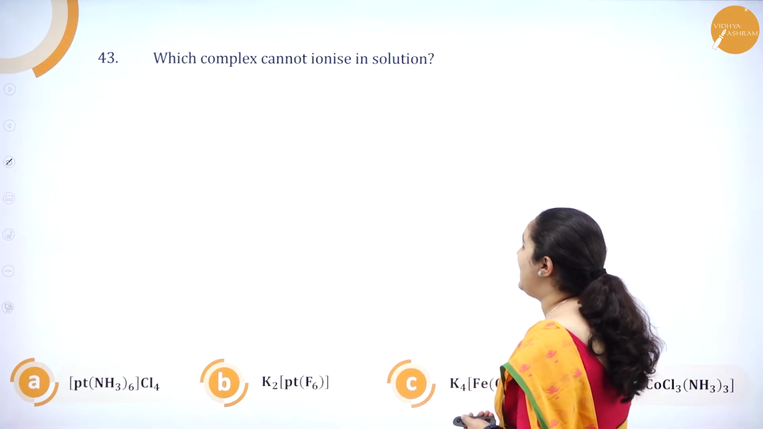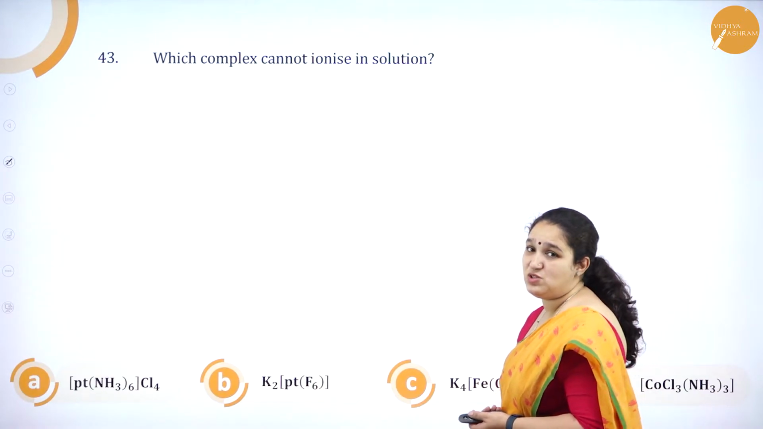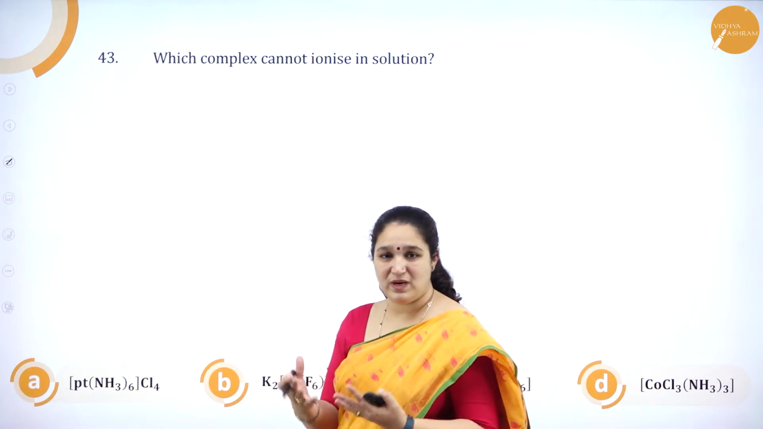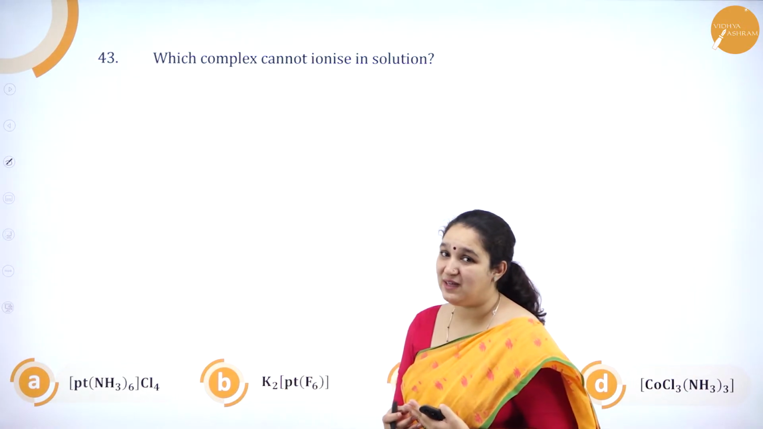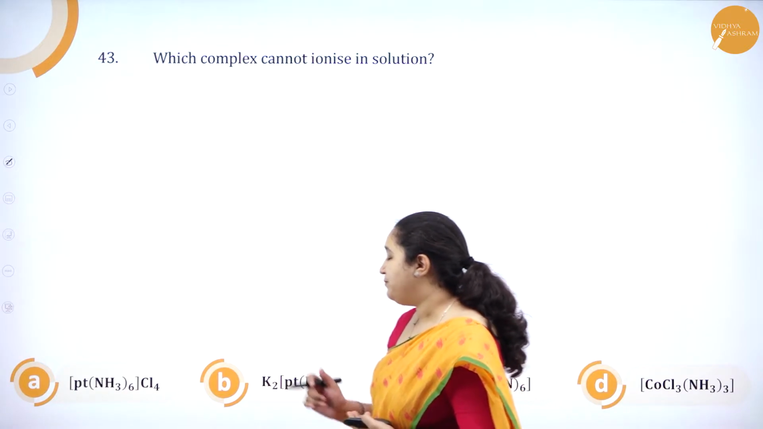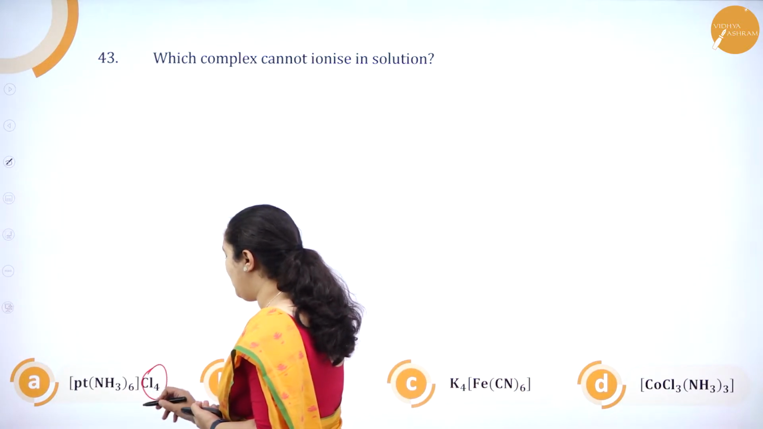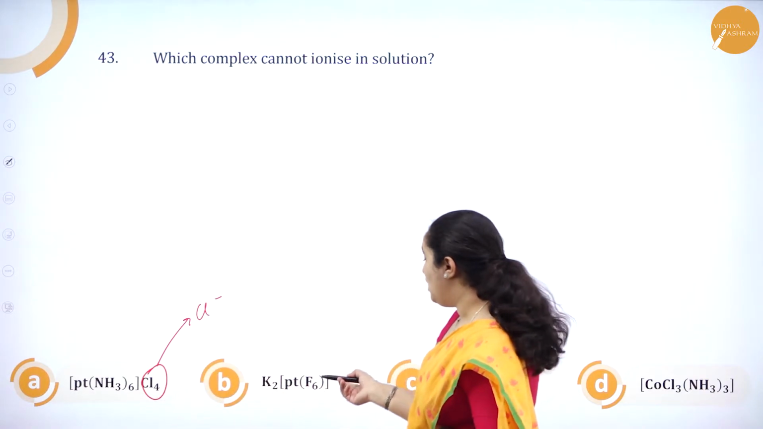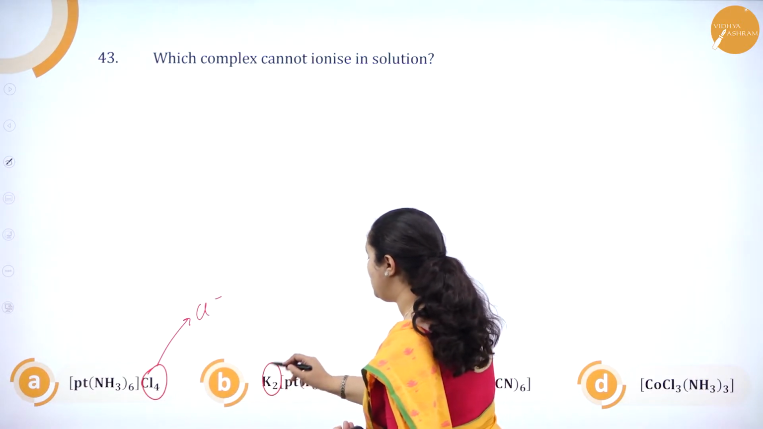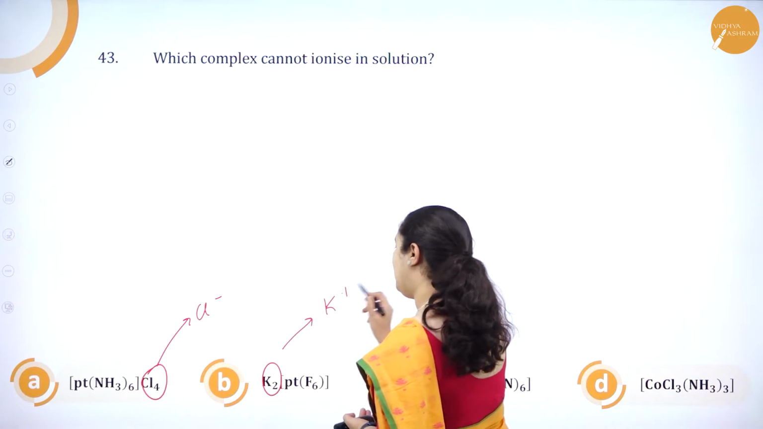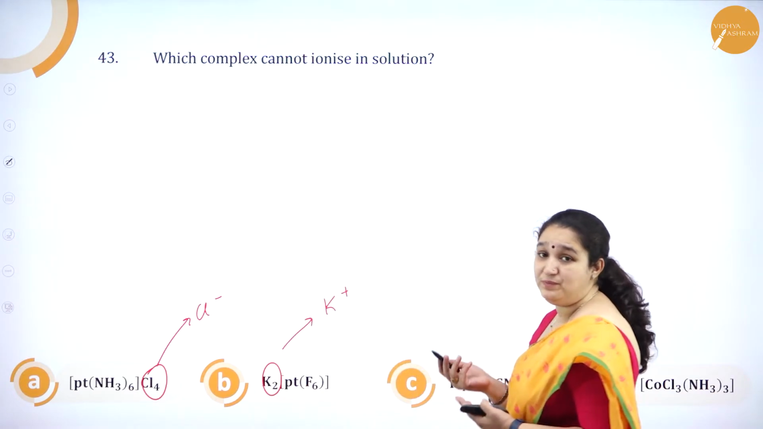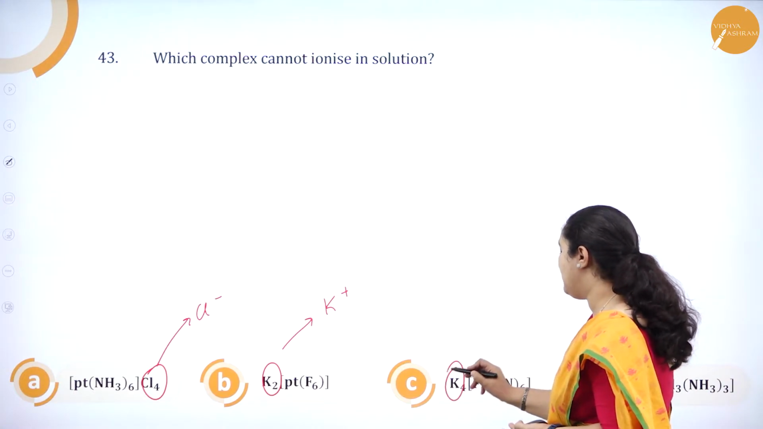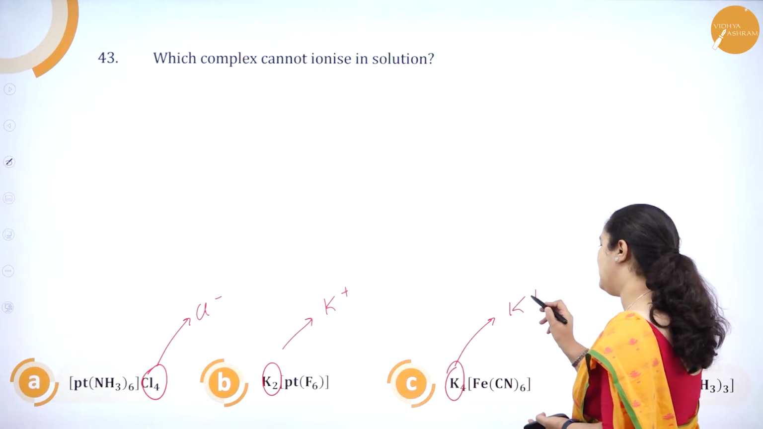Which complex cannot ionize in solution? They are asking in which complex ions will not come in solution. So option A, here there is a counter ion, so chloride ions will come into the solution. Option B, here you have potassium ions, which will come into the solution when you dissolve this complex. Same with this complex, when we dissolve, potassium ions will come.